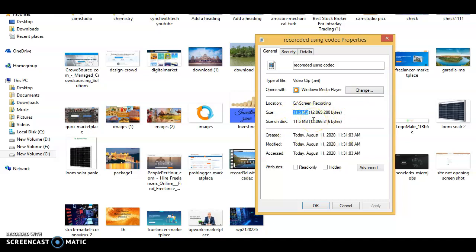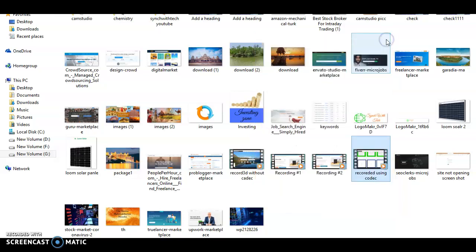Now the length of the videos. This video, recorded using the codec, is about 50 seconds, twice the length of the earlier video, which was only 24 seconds. Still it is only 11.5 MB, about 12 MB.